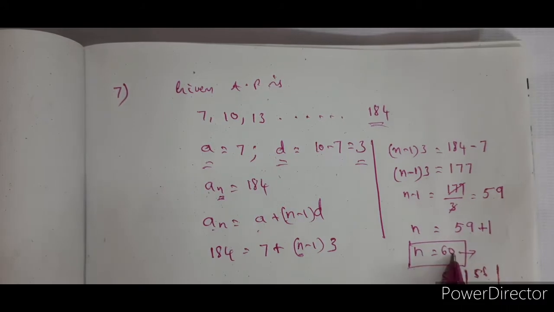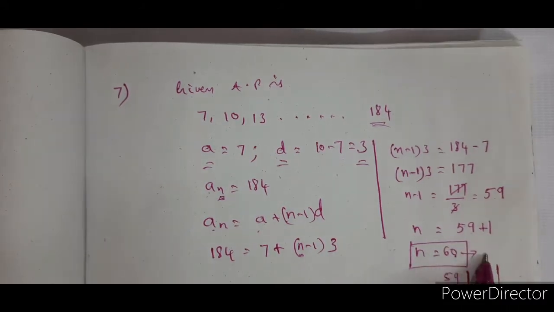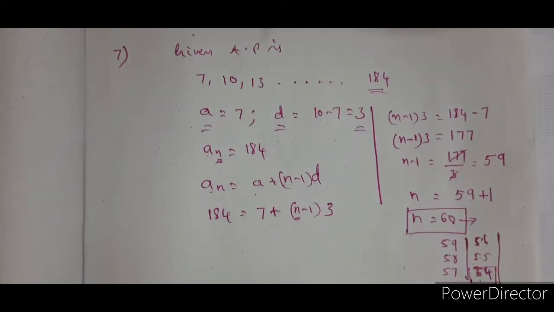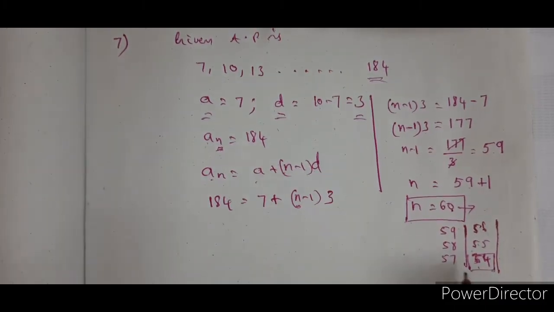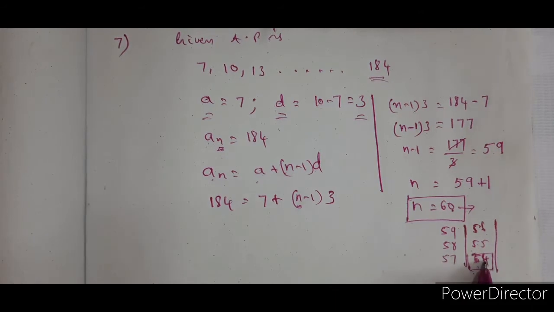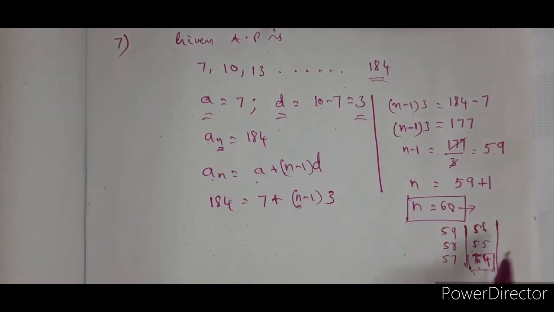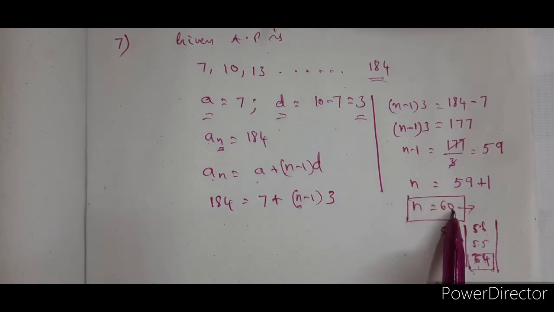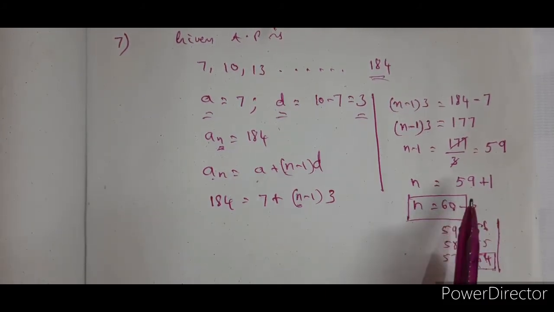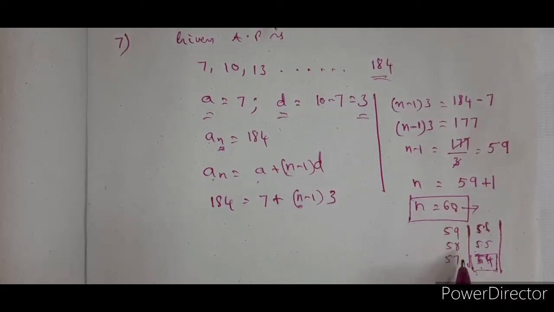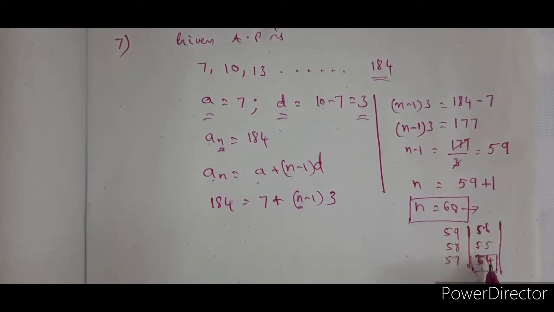That means from the last term, you have to subtract 6 terms so that you will get to the 7th term. You will get to the 7th term from the end. So, children, don't get confused. Don't subtract 7 from that and say 53 is the 7th term. No, from the end, this is the first term. You have to remember that this is the first term. So, first, second, third, fourth, fifth, sixth, seventh.